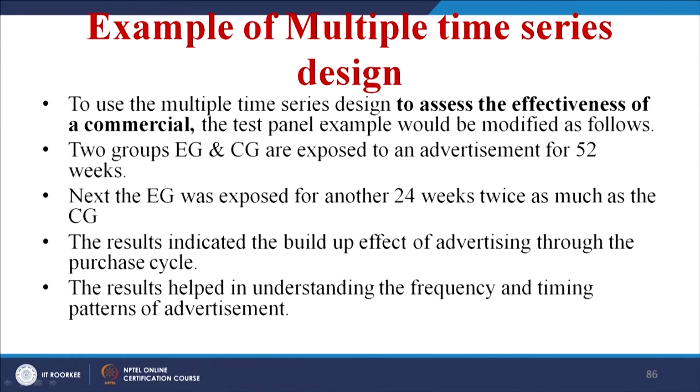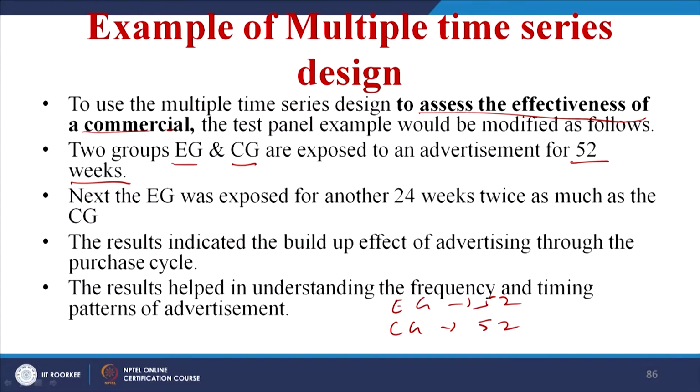Example. Now, look at this, the same condition, to assess the effectiveness of a commercial. Two groups, experimental and control group, are exposed to an advertisement for 52 weeks both. So, the advertisement is shown for 52 weeks to the experimental group. So, experimental group is 52 weeks and control group is also 52 weeks. The same advertisement was shown, but what happened next?